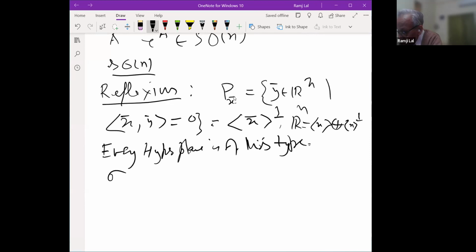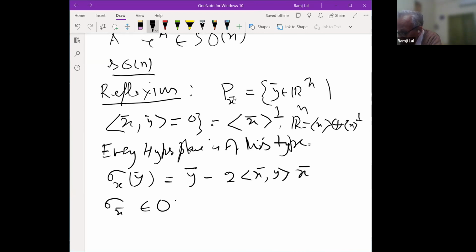So that is reflection about this plane, and we observe that sigma_x of y, if you take this y, then that is y minus 2(x,y)x. I'm taking x to be a unit vector. So that is a reflection. It reflects about this hyperplane. So it fixes the members of P_x and it moves x to minus x. So it's a reflection about x. And this can easily be observed to be an orthogonal transformation. Sigma_x is also a member of O_n. And the determinant of sigma_x is -1.